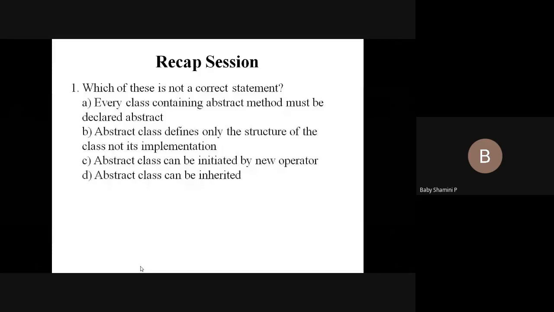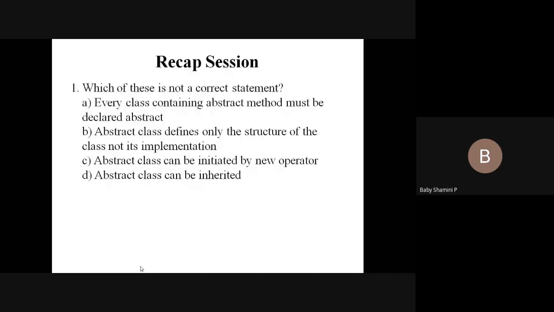Next, an abstract class defines only the structure of the class, not its implementation. Next, an abstract class can be operated. So an abstract class can be inherited. Option C and option D.